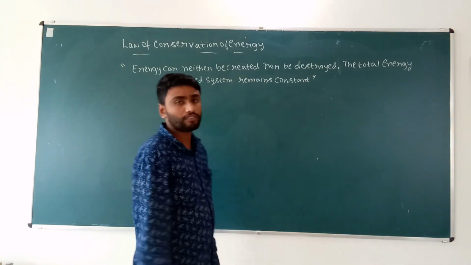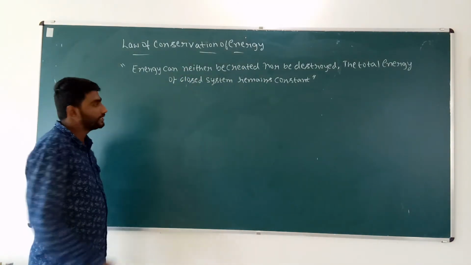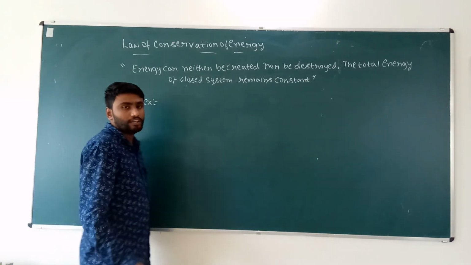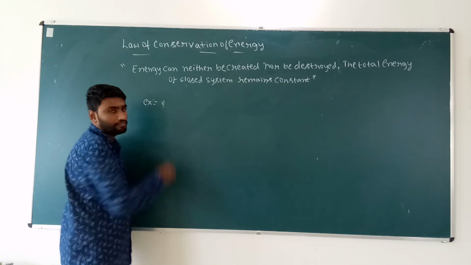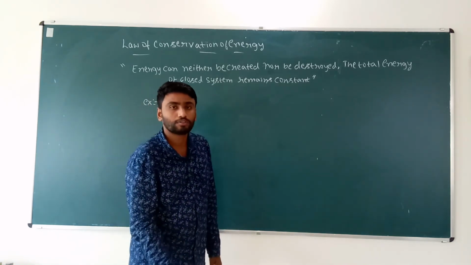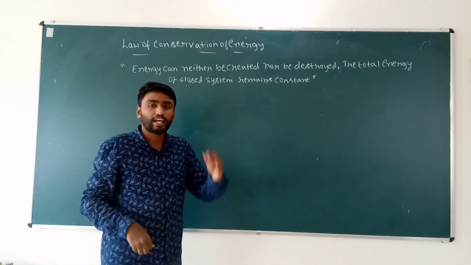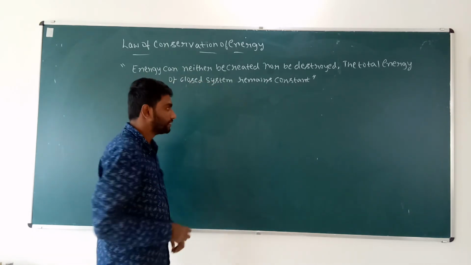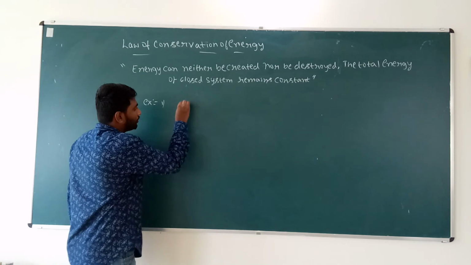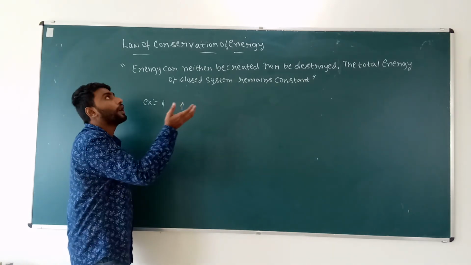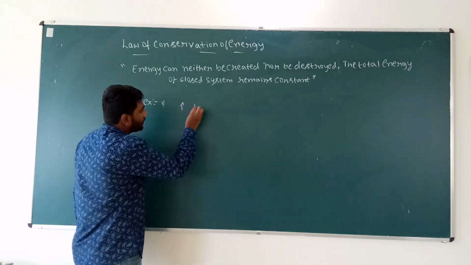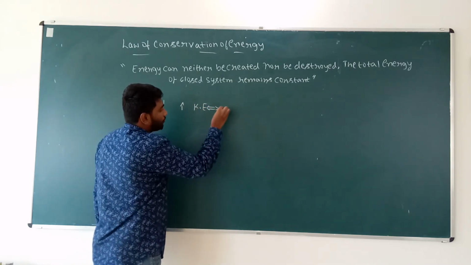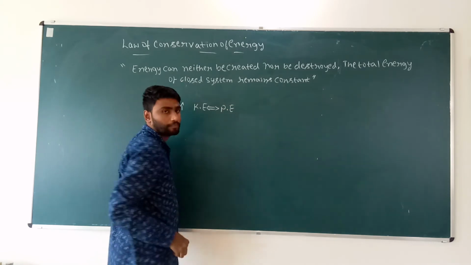For this law of conservation of energy, an example: if a ball is thrown up, kinetic energy is converted into potential energy.